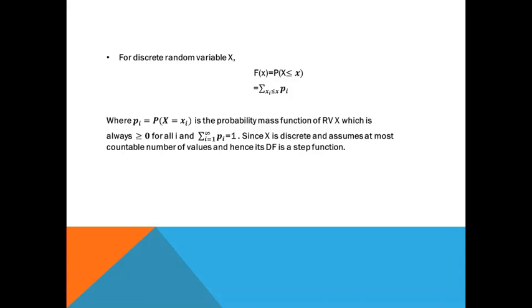Since X is discrete, it assumes at most a countable number of values and hence the distribution function of a discrete random variable is a step function.